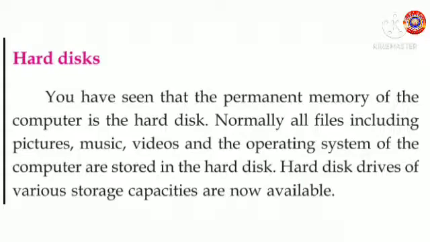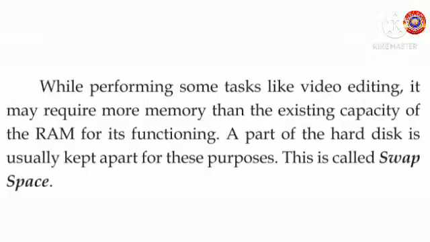Now, you have seen that the permanent memory of the computer is the hard disk. Normally, all files including pictures, music, video, and the operating system of the computer are stored in the hard disk. Hard disk drives of various storage capacities are now available. While performing some tasks like video editing, it may require more memory than the existing capacity of the RAM for its functioning.